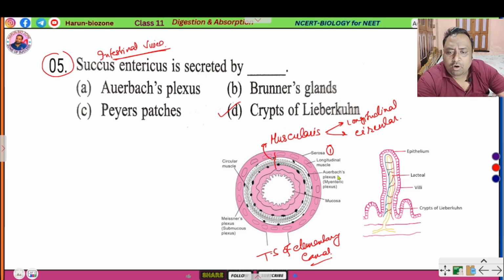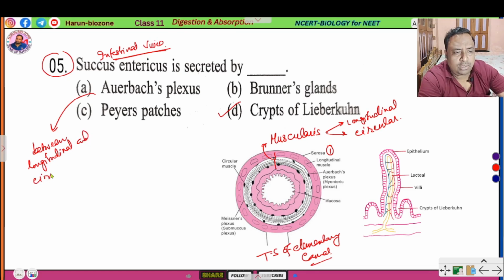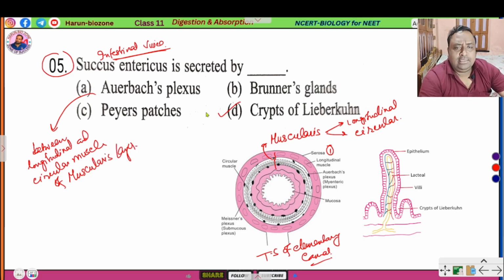Okay, the Auerbach's plexus, also called myenteric plexus, is present between the longitudinal and circular muscle of muscularis layer. Okay, and the Brunner's gland.